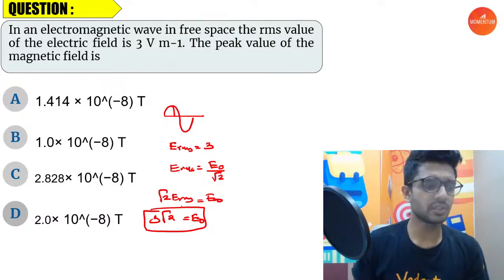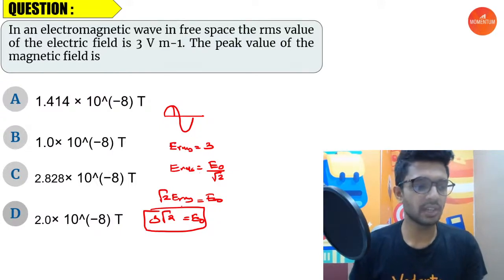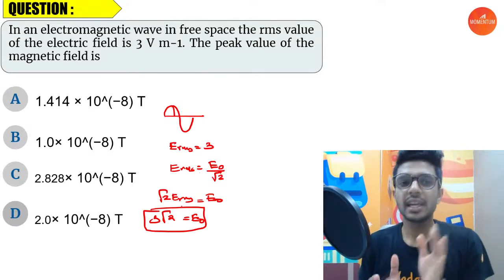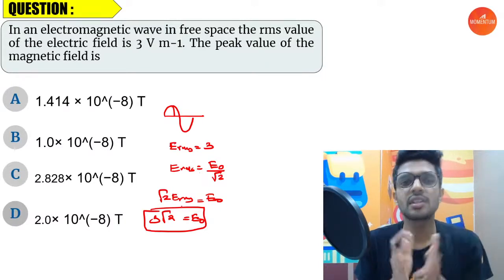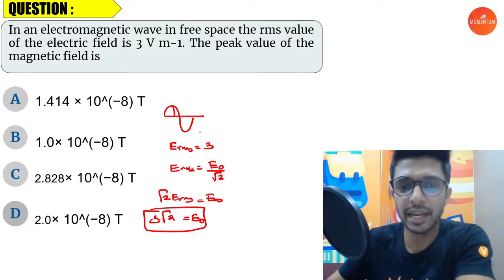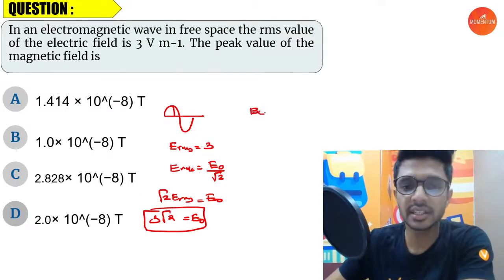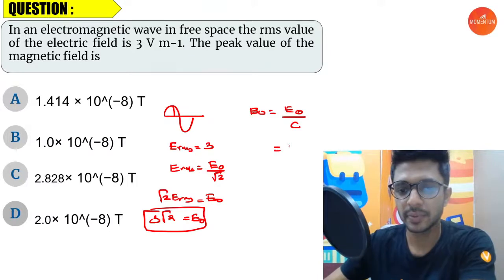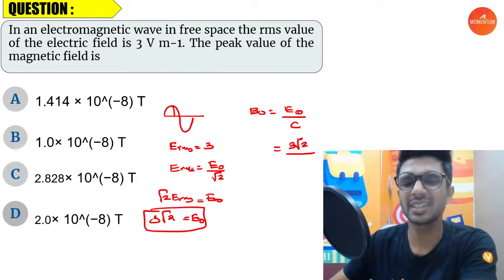But was that our question? Not at all. What is our question, everyone? It is to find the magnetic field. Now, in an electromagnetic wave, which equation connects the electric field and the magnetic field? The magnetic field B naught is equal to E naught divided by C. So E naught is 3 root 2. And what is C?